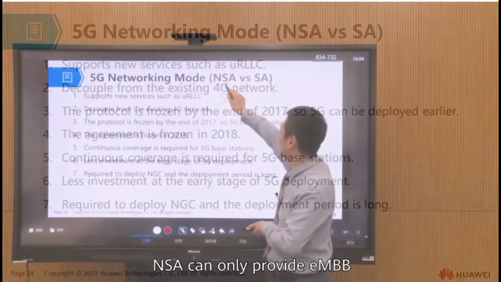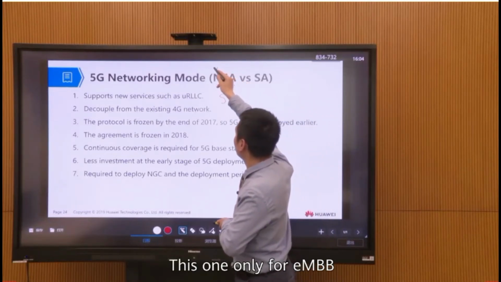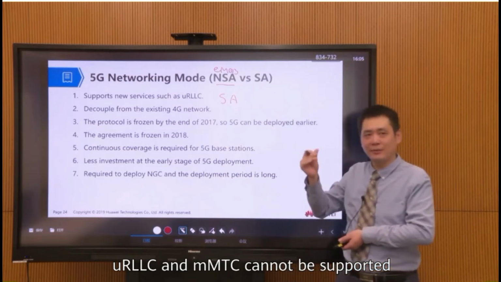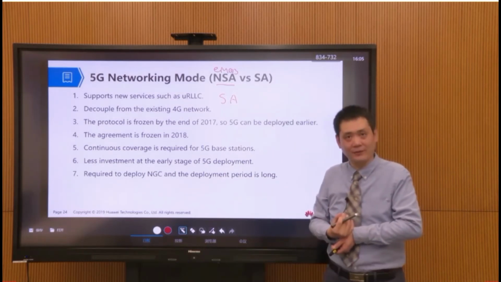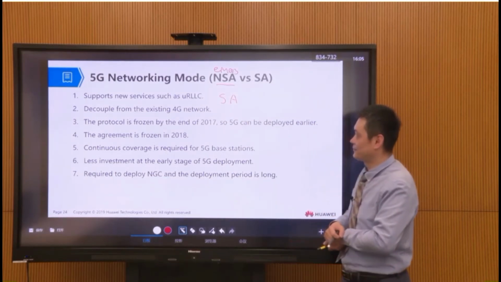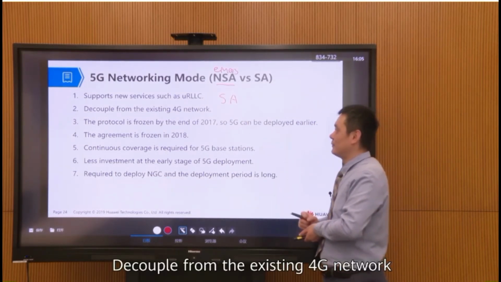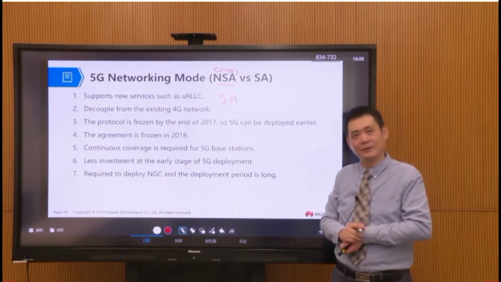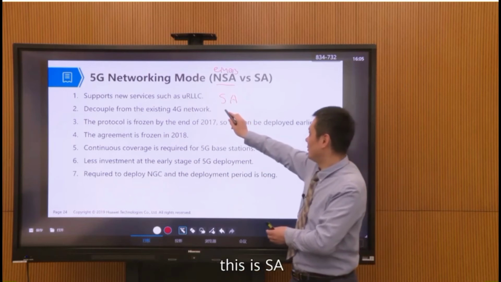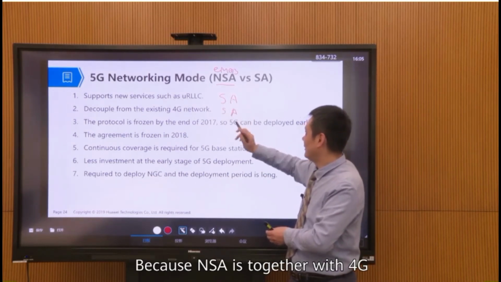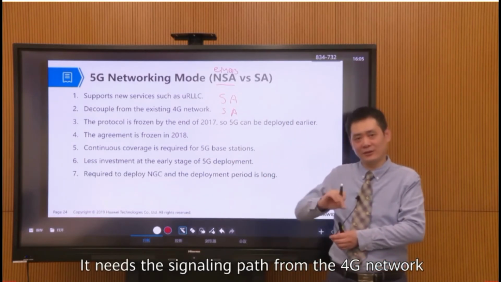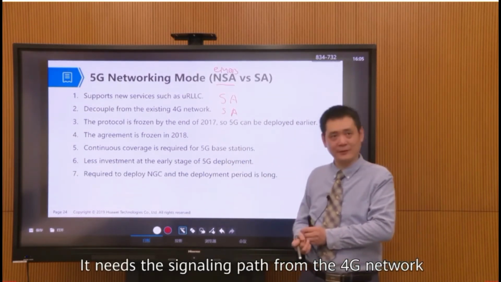NSA can only provide eMBB. URLLC and mMTC cannot be supported. We can say that it's a partial function of 5G. Next: decoupled from the existing 4G network, an independent network. Of course, this is SA, right? Because NSA is together with 4G, it needs the signaling path from the 4G network.